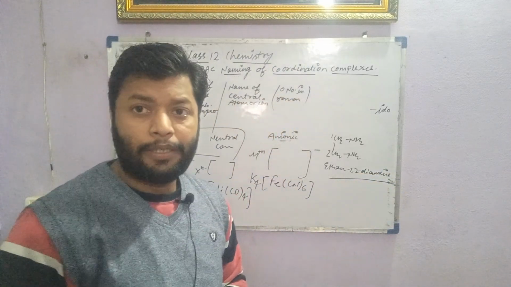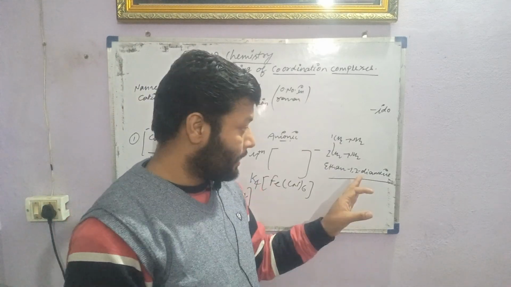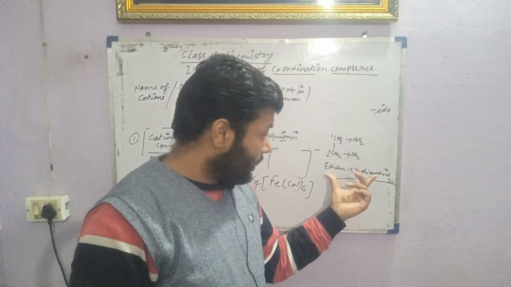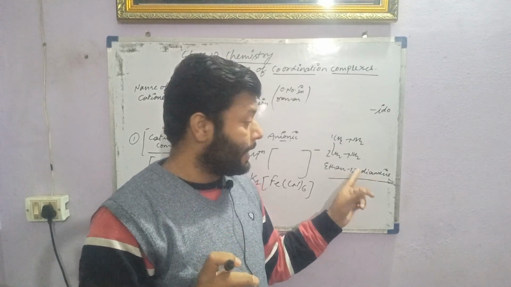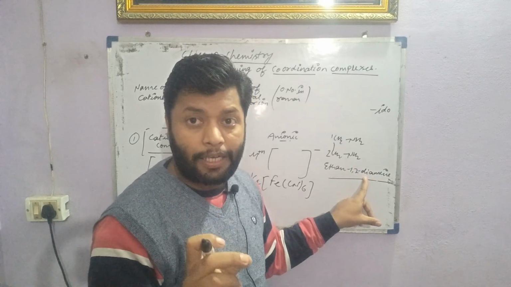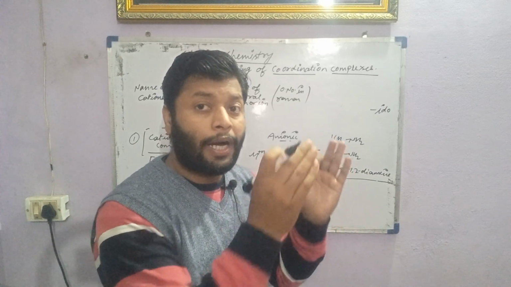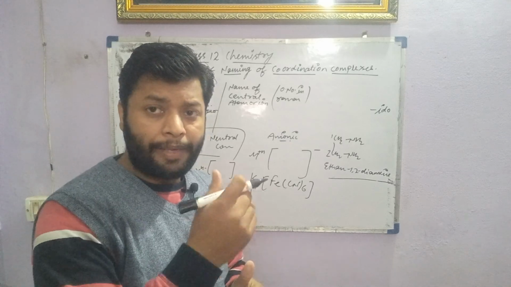If the ligand already contains a numeral prefix like di, tri, tetra, penta, like mono, di, tri, penta, hexa, then no further mono, di, tri are used for that. So how can we mention it?